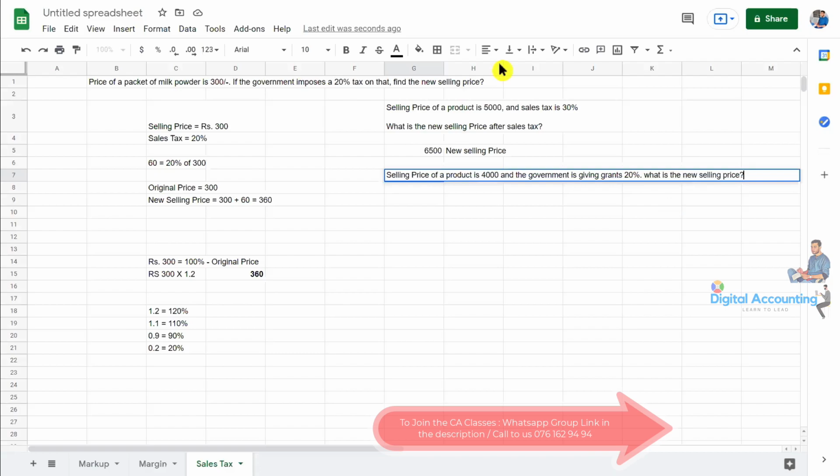How can you calculate this? Just assume 4,000 is 100%. Then the government is giving 20% to reduce the price as a grant. Then the new selling price percentage becomes what?